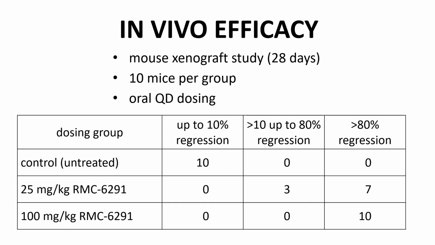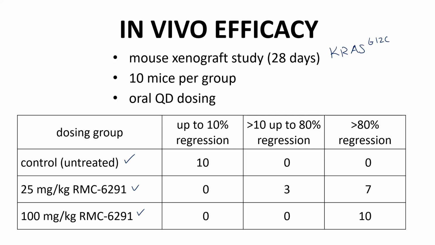S41 showed promising in vivo efficacy. The results of several studies can be found in the paper. I'm just showing one, a mouse xenograft study with a KRASG12C mutation. There were 3 dosing groups: untreated, daily oral dosing at 25 mg per kg, and then a 100 mg per kg group. The 3 groups showed clear outcomes.